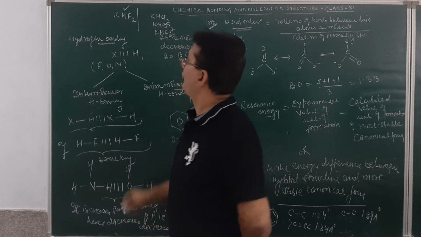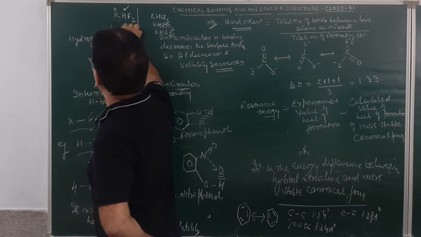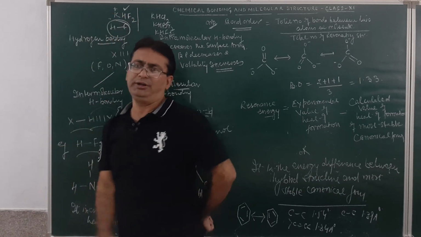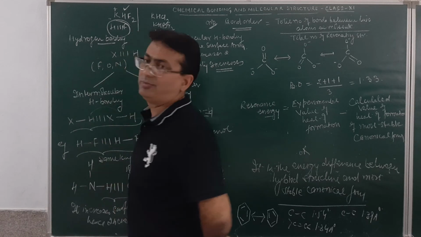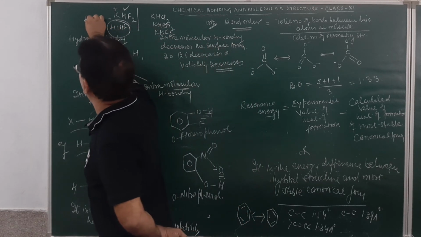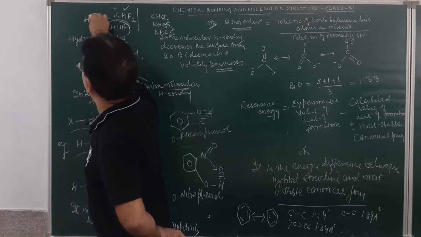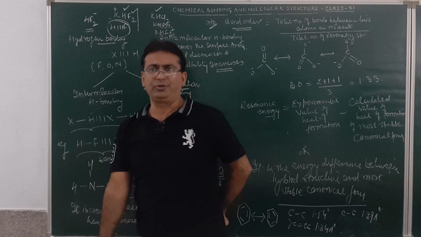Between hydrogen and fluorine there is hydrogen bonding, but between chlorine and hydrogen there will be no hydrogen bonding. Here the HF2 negative ion is stable. This is hydrogen bonding. So this molecule exists, but this molecule does not exist.